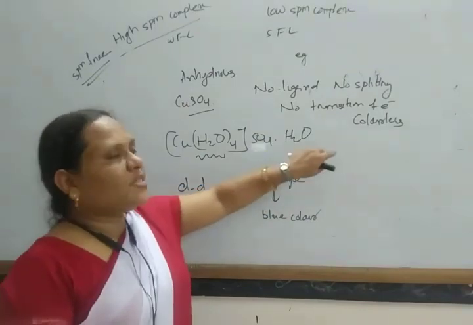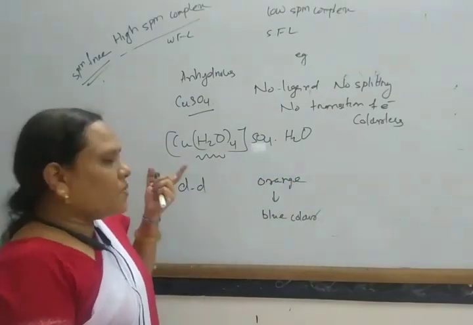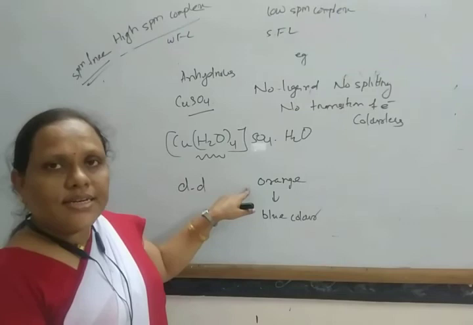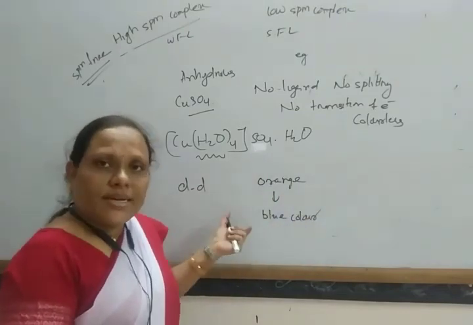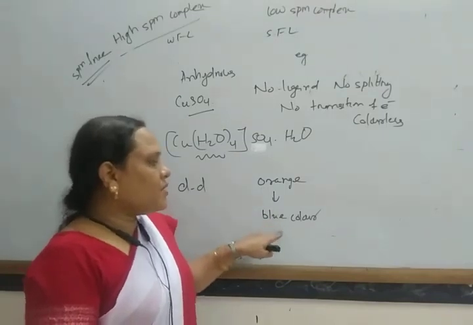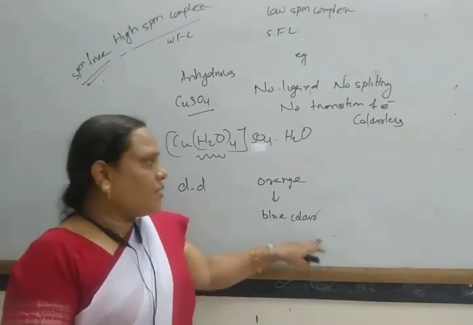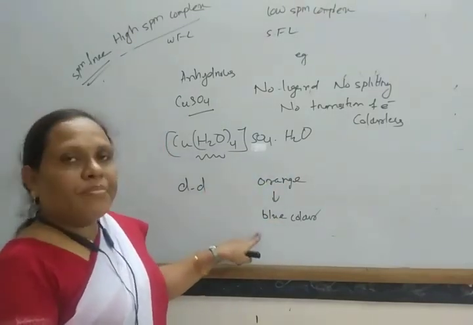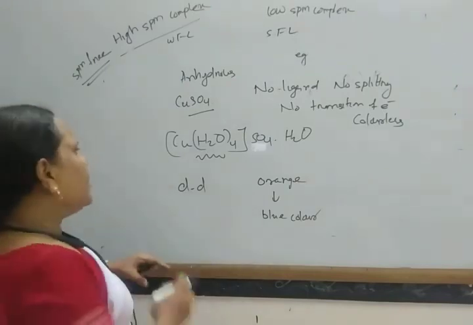As the d orbitals split, the electrons go from the lower energy state to the higher energy state by absorbing some energy from the visible region and impart the complementary color. It absorbs orange color and imparts blue color. Okay.